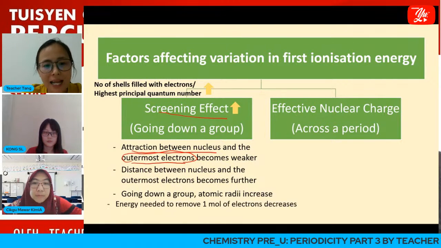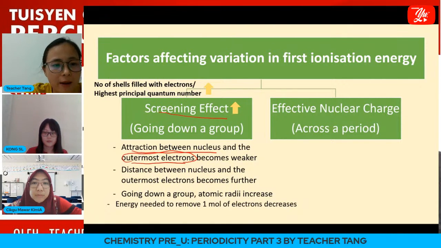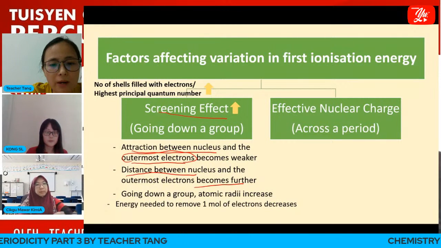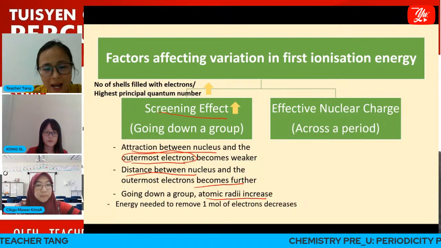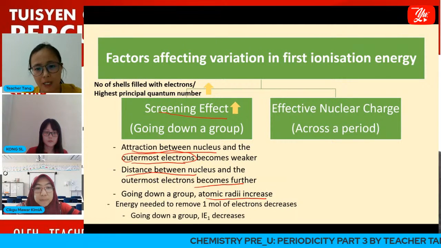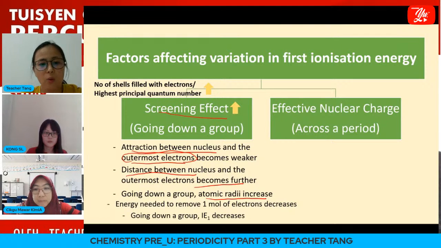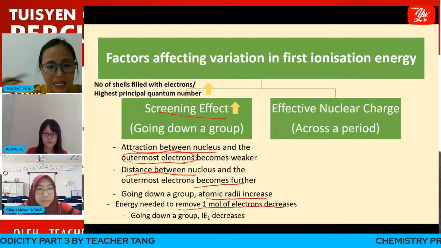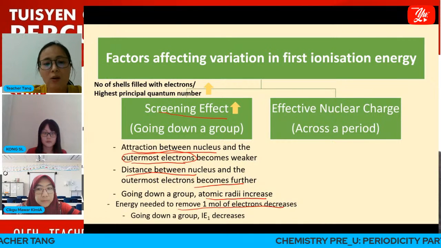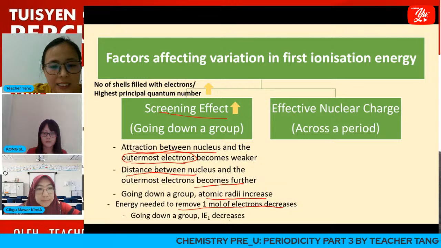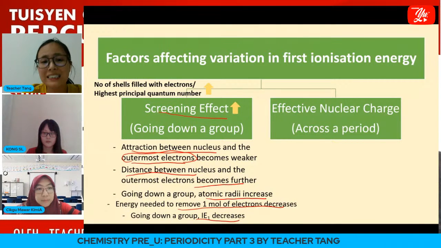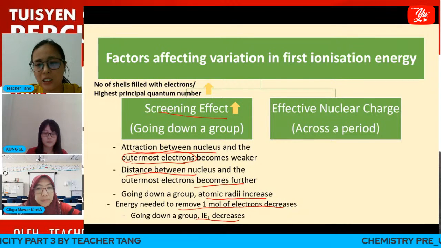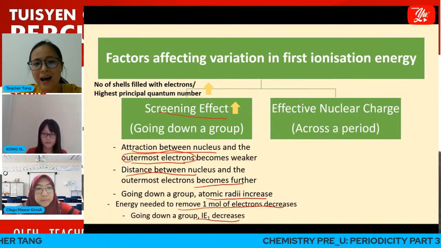This means that the valence electron will be further away from the nucleus, and this causes the atomic radii to increase going down the group. As the atomic radii become bigger, we need less energy to remove 1 mole of electrons from an atom. Therefore, going down group 1, the first ionization energy of the elements decreases. So this is the general trend for first ionization energy going down a group.